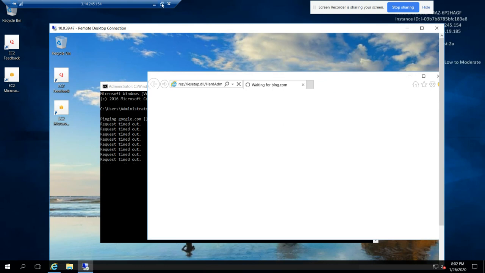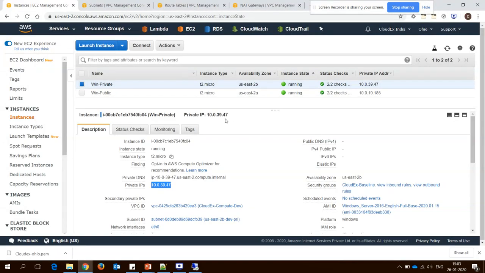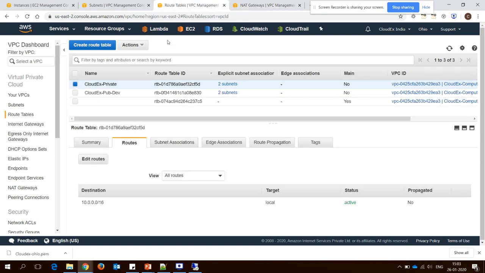The reason is that I do not have a NAT gateway associated with my private subnet. So first, as I said, I was waiting for the NAT gateway to be created. It's available now, and as I said, the elastic IP address it receives is public. It received it, and it has a private IP address. Now it's time to create the route table. I have created a route table, now we have to do the routing.